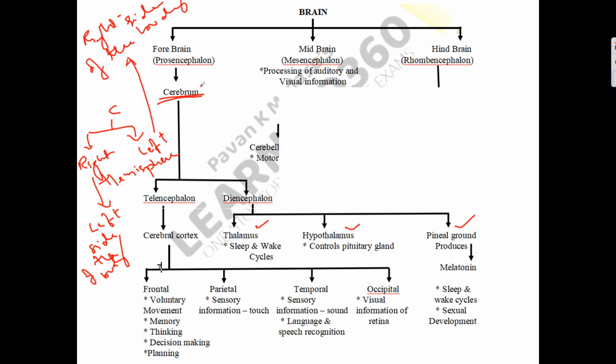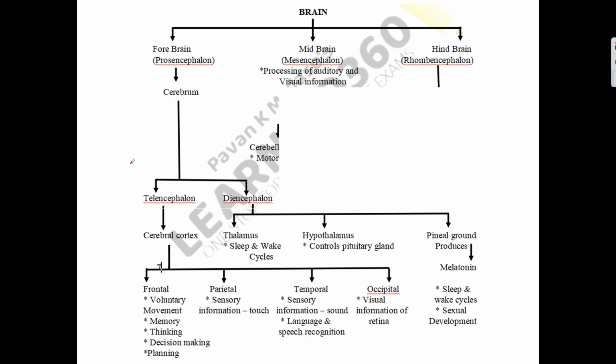Okay, this cerebrum, there is one more classification. It is divided into two hemispheres, right hemisphere and left hemisphere. The right hemisphere controls the left side of the body, and the left hemisphere controls the right side of the body. Suppose they give a question: a person's left side of the body has been paralyzed, which hemisphere has been damaged? If the left side of the body is paralyzed, it means the right hemisphere has been damaged. There is some shock or trauma that happened to the right hemisphere. Okay, so this is one classification.